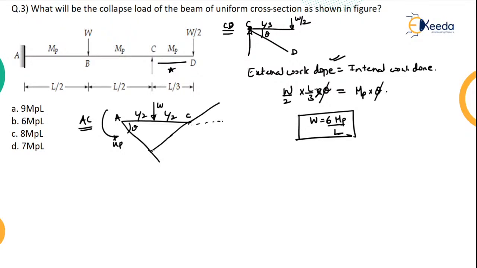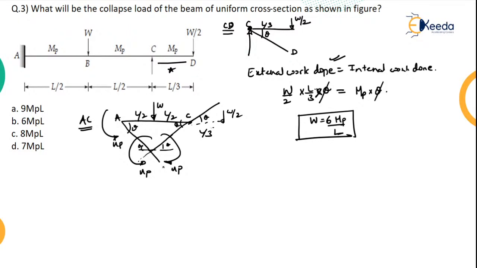Okay, so similarly if I extend this like this, this will be my theta, this will be my theta. Here I'll have one MP, here I'll have another MP. Again here it's theta, here it's theta. Here no movement. Why? Because it is free to move around. This will be resisting it.